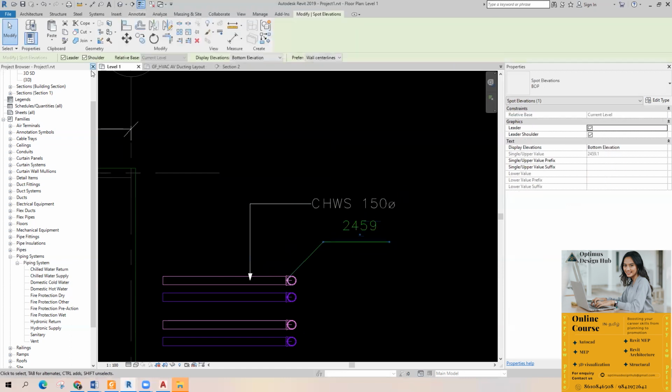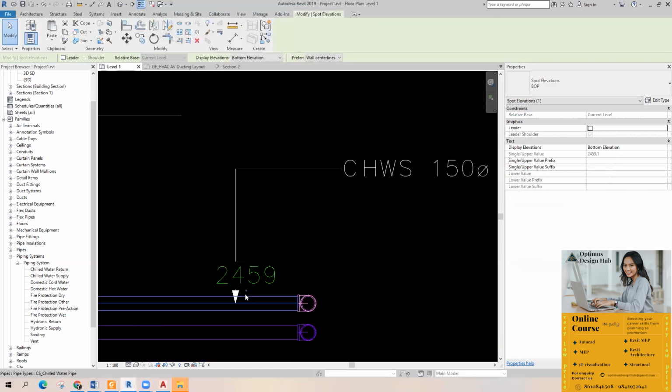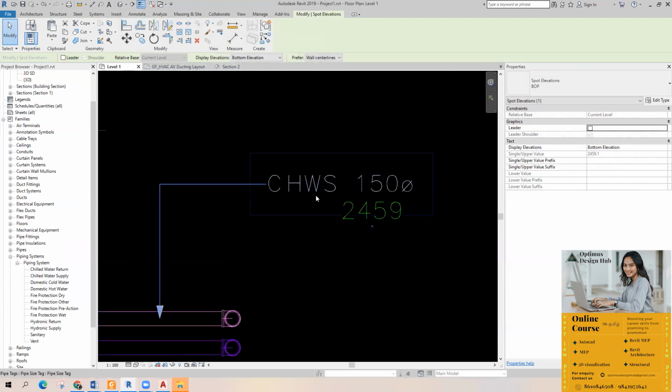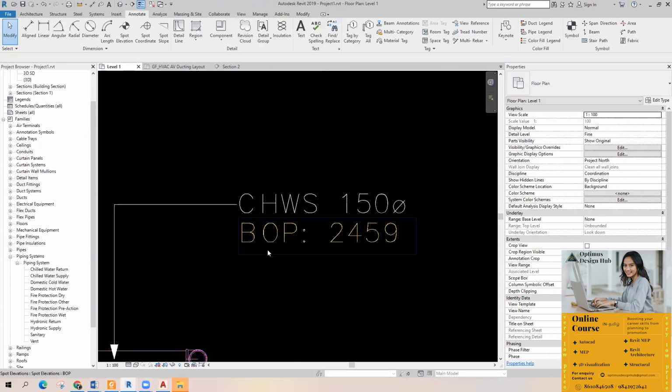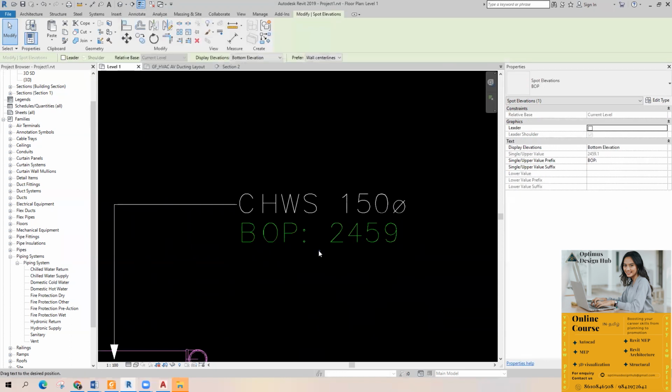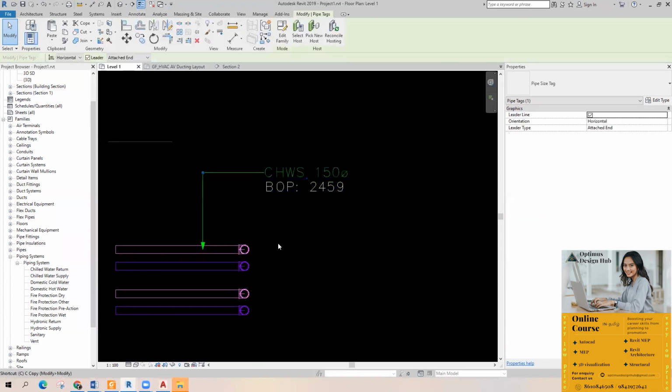You can just select it and then you can uncheck this leader, right? And you can place it somewhere here. If you want to give the suffix, just select the family, and here, don't go to edit type. Here we have single or upper value prefix. You can provide the prefix here, BOP. But the thing is, you have to do this separately. That's the main issue.